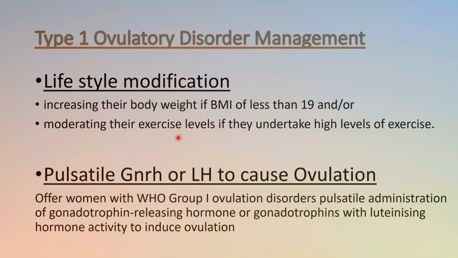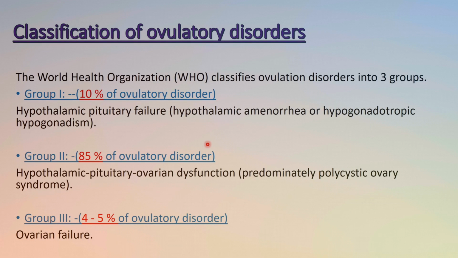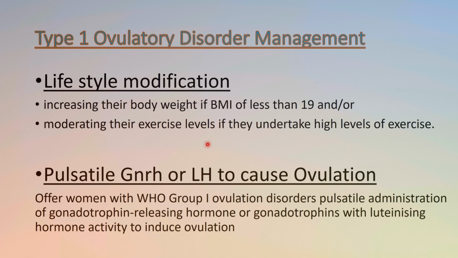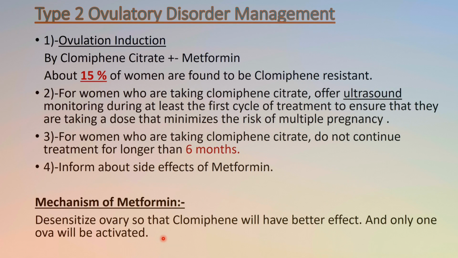If the BMI is responsible, then we have to ask the patient to optimize the BMI. And as we have lower gonadotrophin levels in that, pulsatile GnRH or LH can cause ovulation. Offer the woman with group 1 ovulation disorder pulsatile administration of gonadotrophin releasing hormone or gonadotrophin with luteinizing hormone activity to induce ovulation.